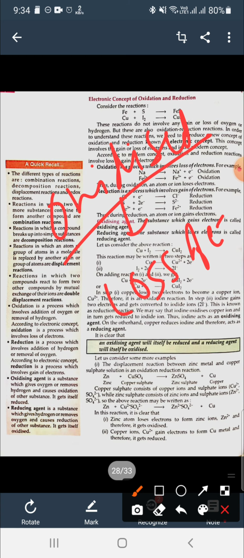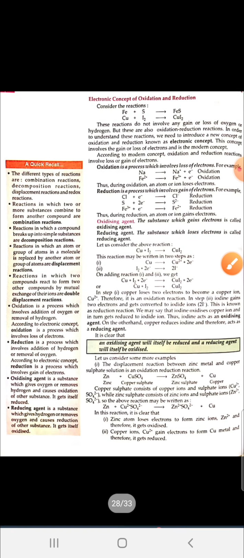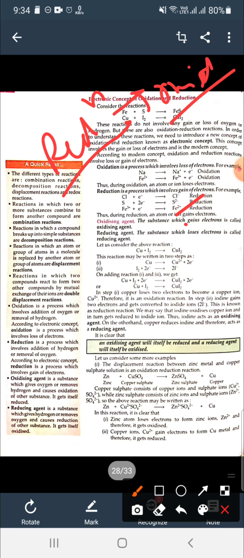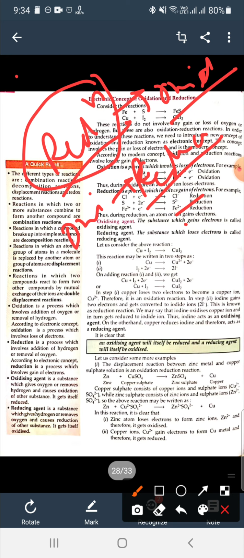So it means oxidizing agents are those which gain electrons, which take electrons from the other elements. Whose reduction is there is known as oxidizing agent, whose oxidation is there is known as reducing agent. For a reduction, one has to gain electrons, because as you know the trick, reduction is gain of electron. So for reduction, electrons must be gained by those atoms.